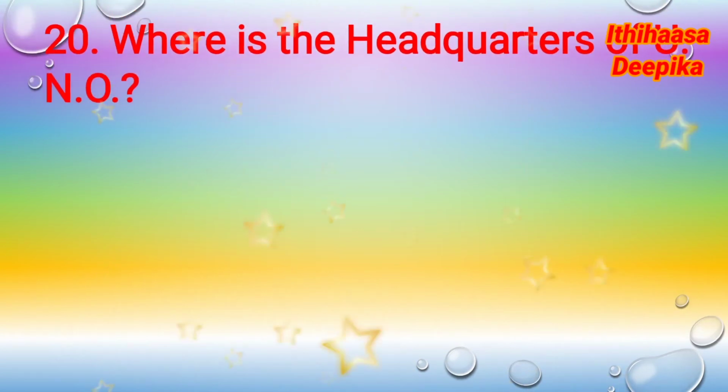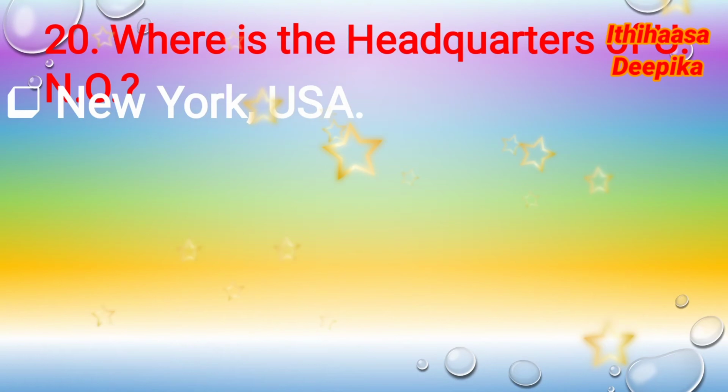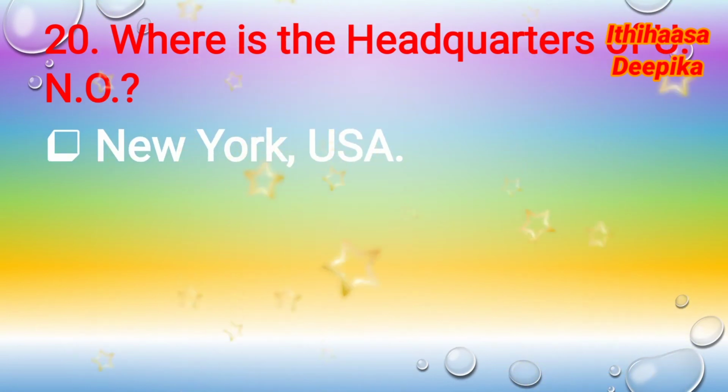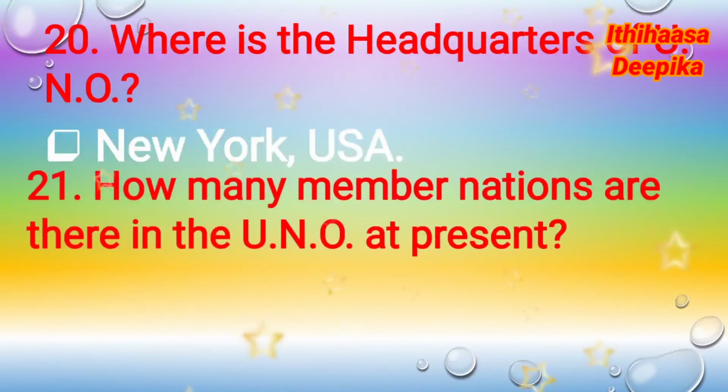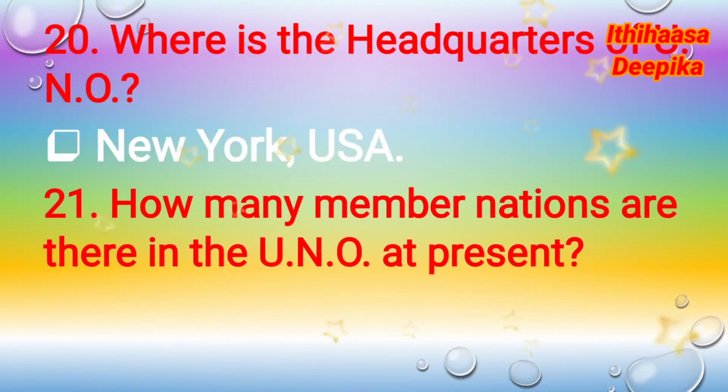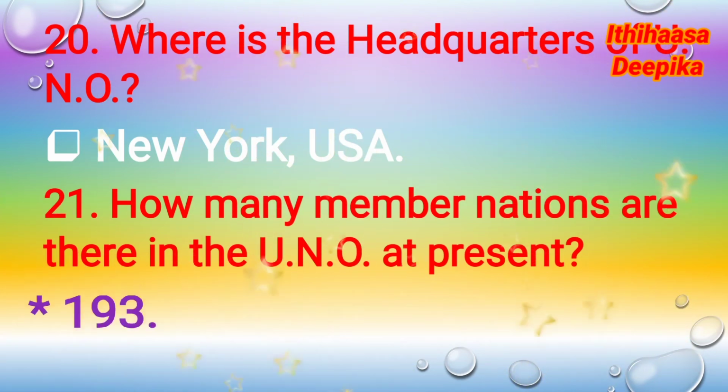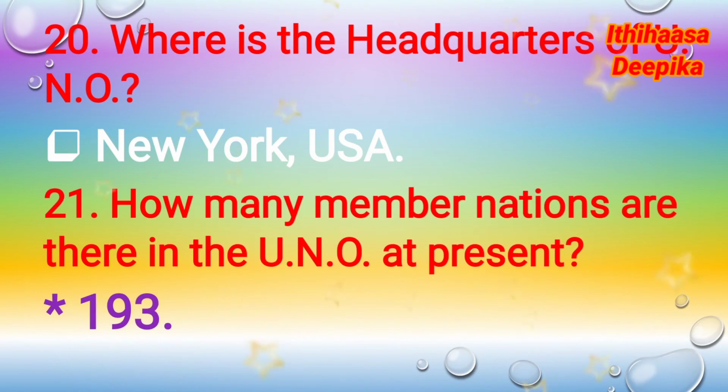Question number 20. Where is the headquarters of U.N.O? The headquarters of U.N.O is in New York of USA. So the answer is New York. Question number 21. How many member nations are there in the U.N.O at present? Around 193, according to your textbook, 193.